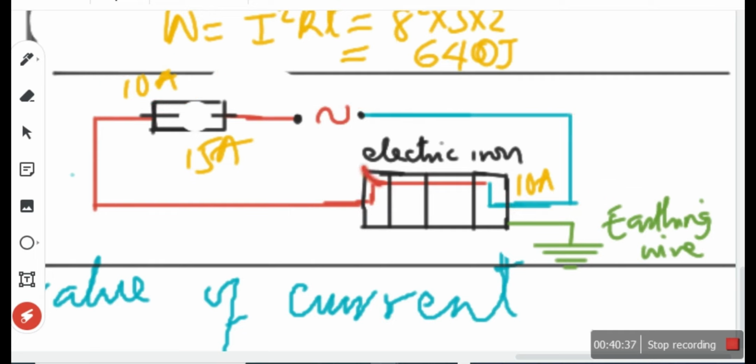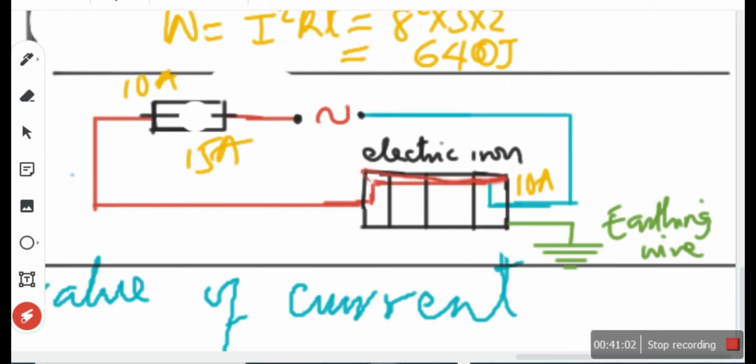But if there was a fault, the route is short-circuited. When we say something is short-circuited, you have bypassed that route. Once you bypass, instead of going through the normal route, through the resistant material, it will enter the body of the electric iron. And when it enters the body of the electric iron, it flows through the body of the electric iron to the earth.